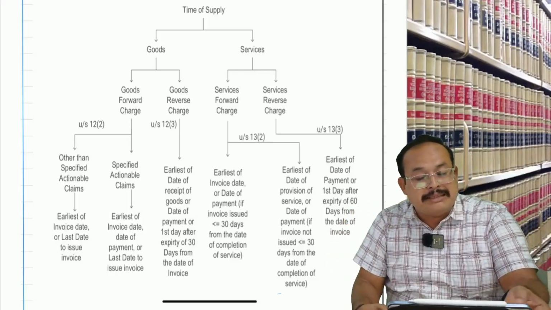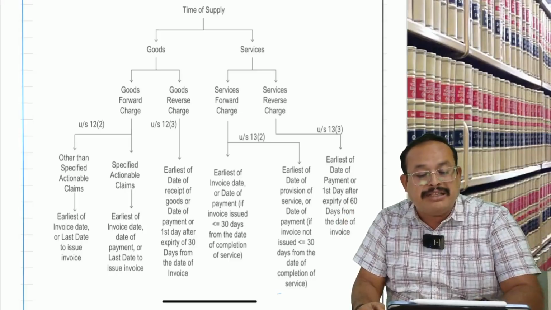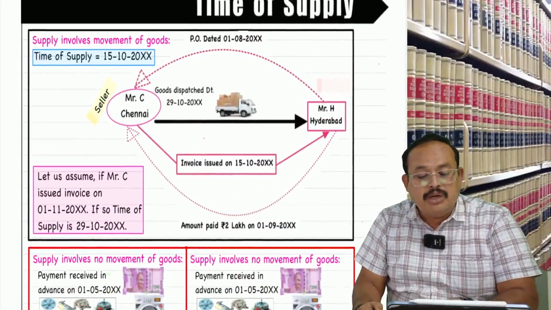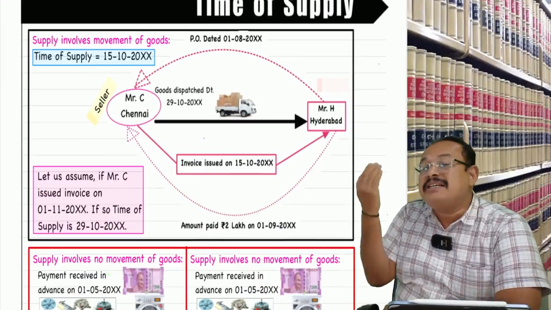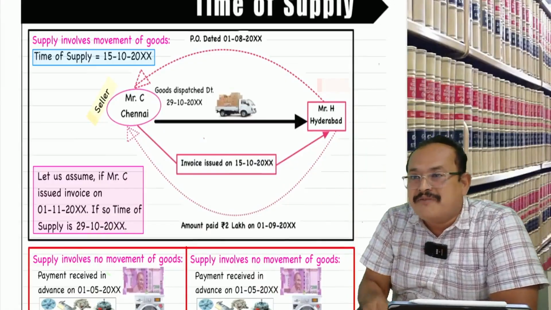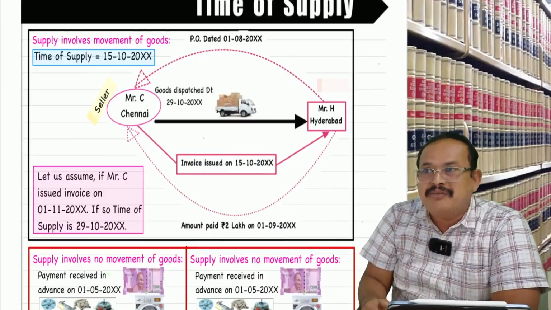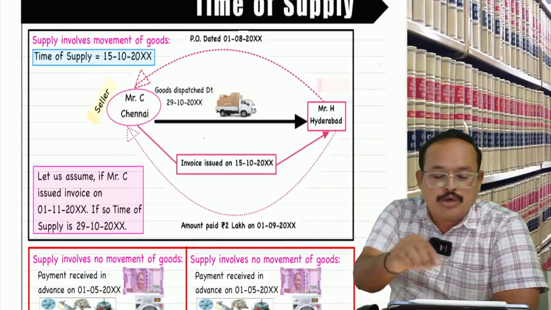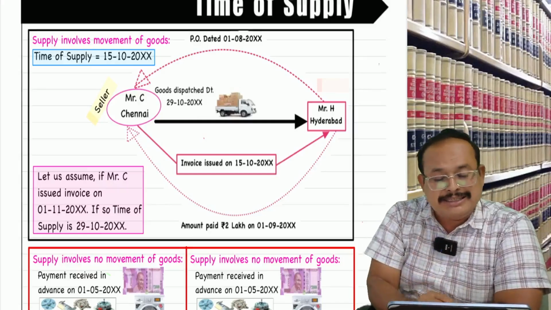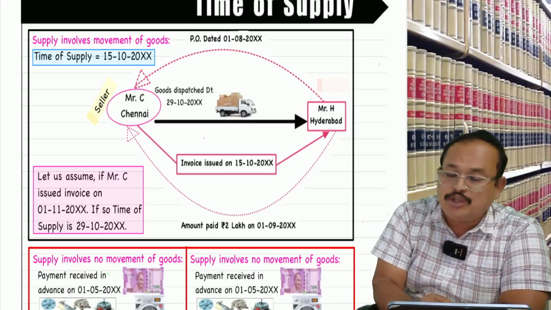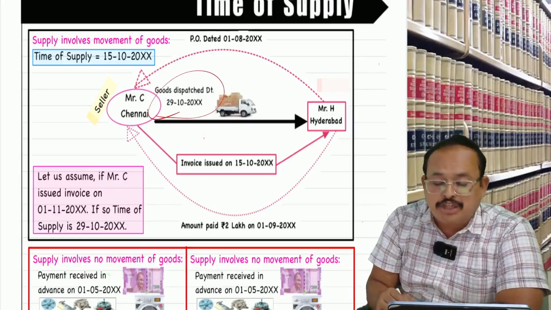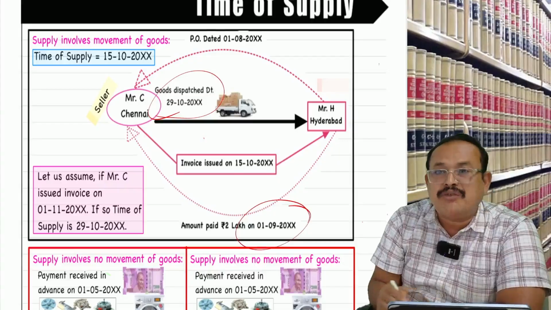What do you mean by this, sir? In a simplified manner with visualization, one example on the screen. Look here. H of Hyderabad placed the order. C of Chennai is the supplier here. The purchase order was made by H of Hyderabad to purchase the goods on 1st of August, the goods have been loaded and dispatched from Chennai to Hyderabad on 29th October. Payment paid by H of Hyderabad on 1st of September.